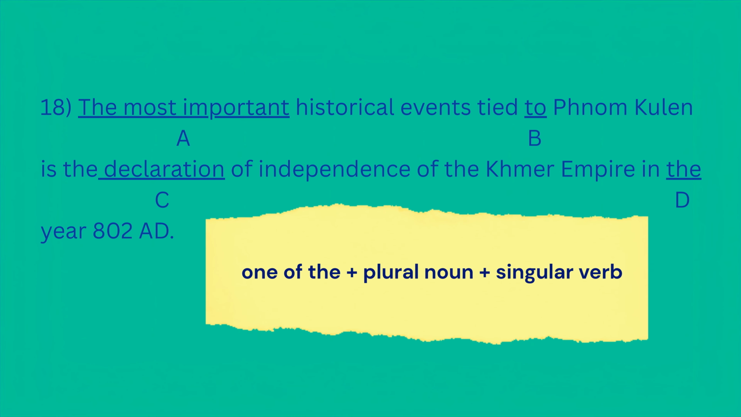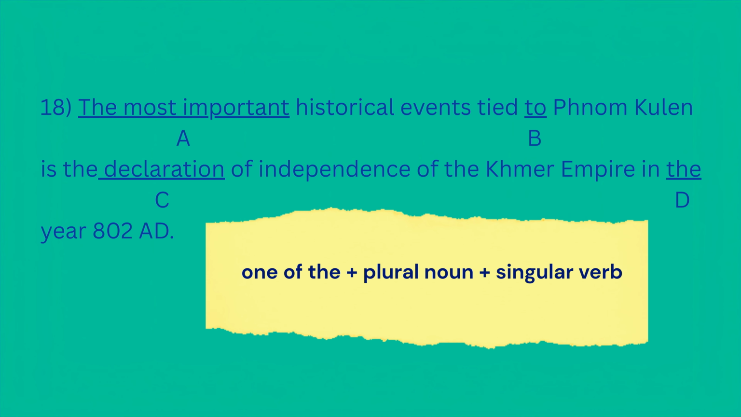Question 18. The most important historical events tied to Phnom Kulen is the declaration of independence of the Khmer Empire in the year 802 A.D. The underlined parts are A, the most important, B, tied, C, declaration, D, the.